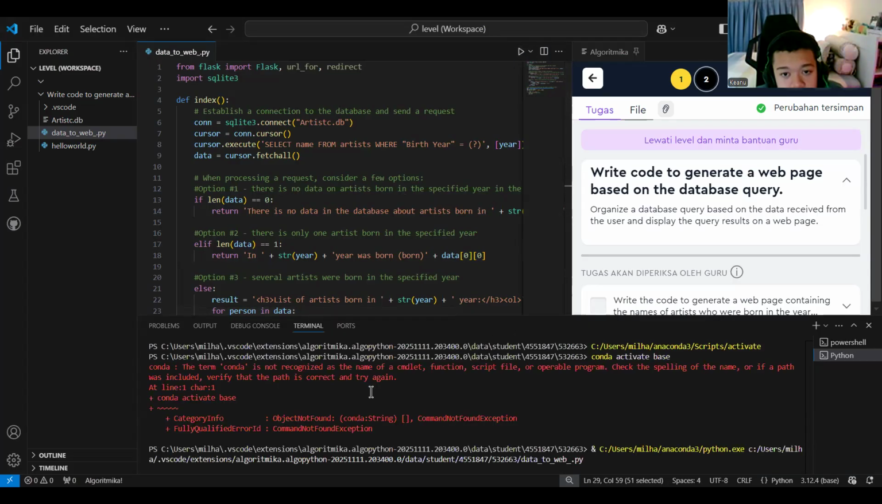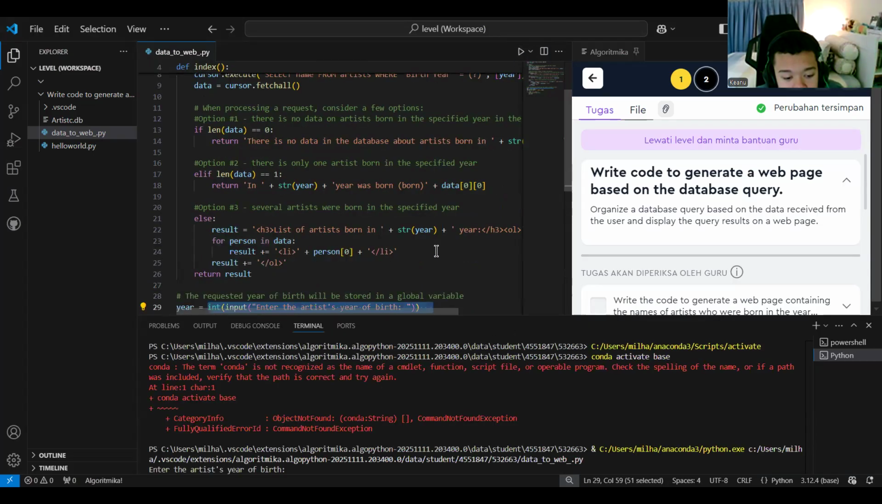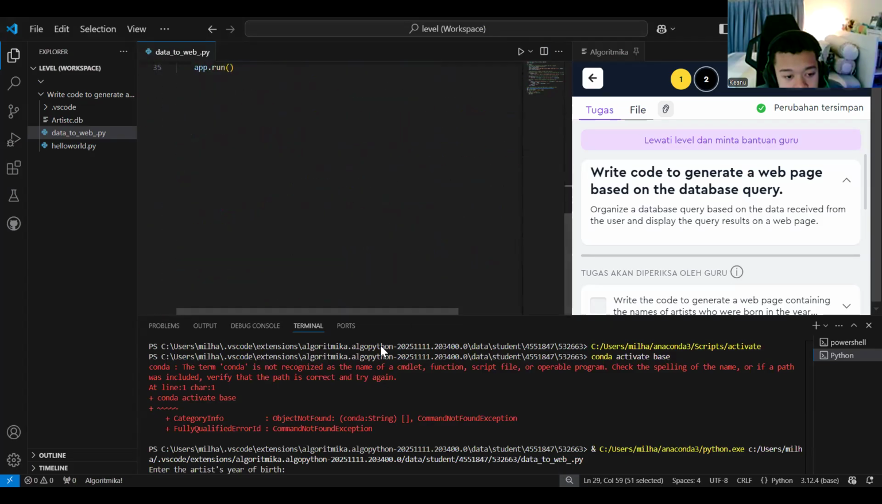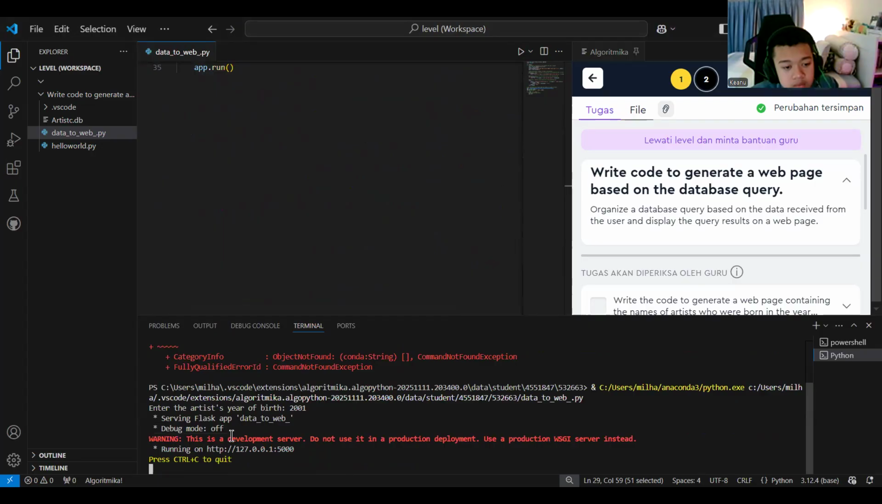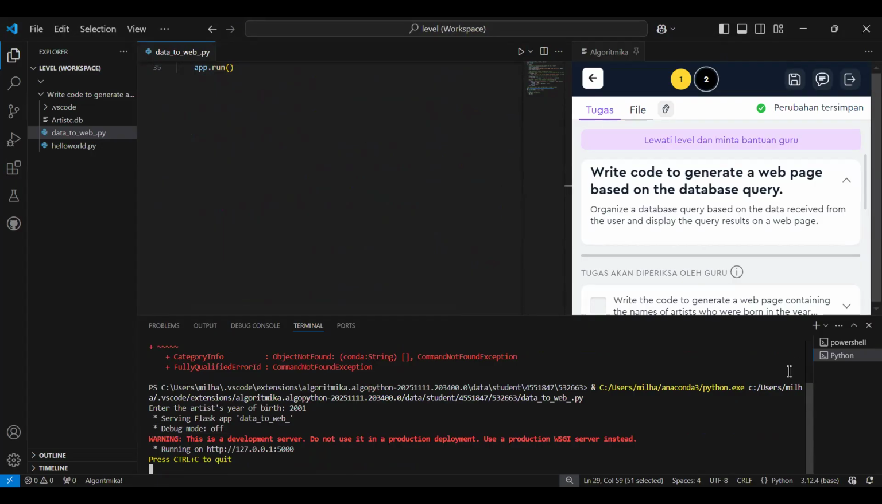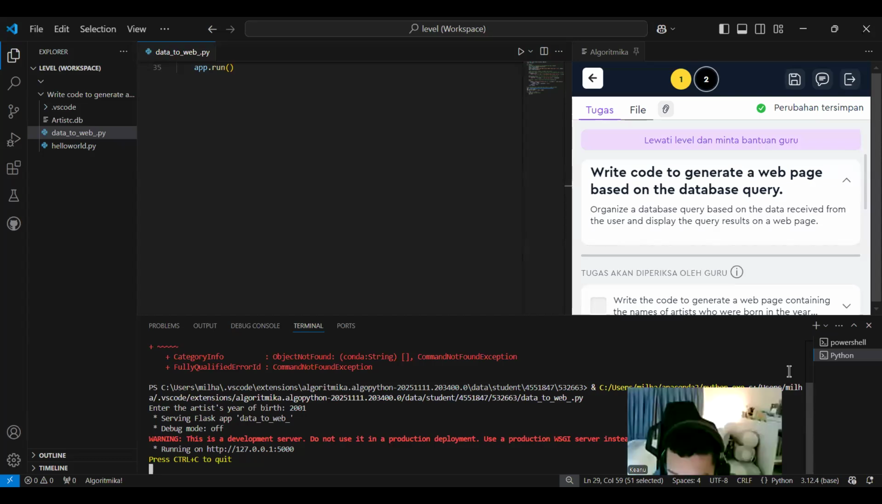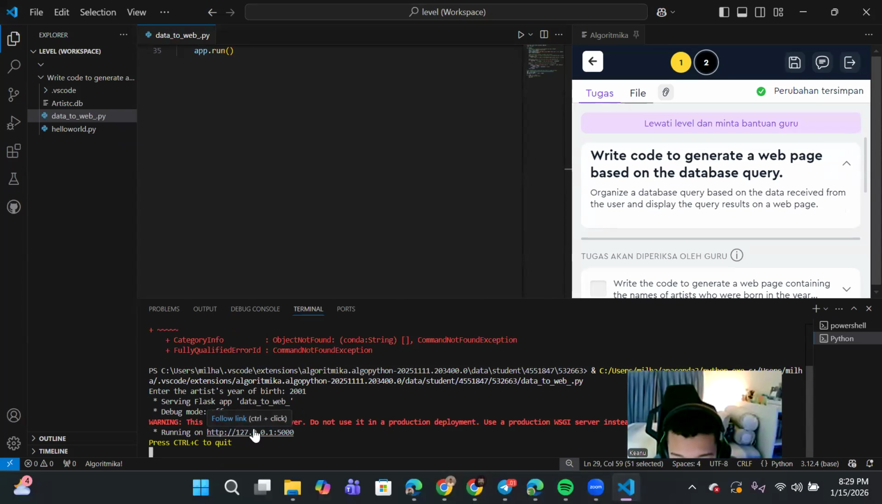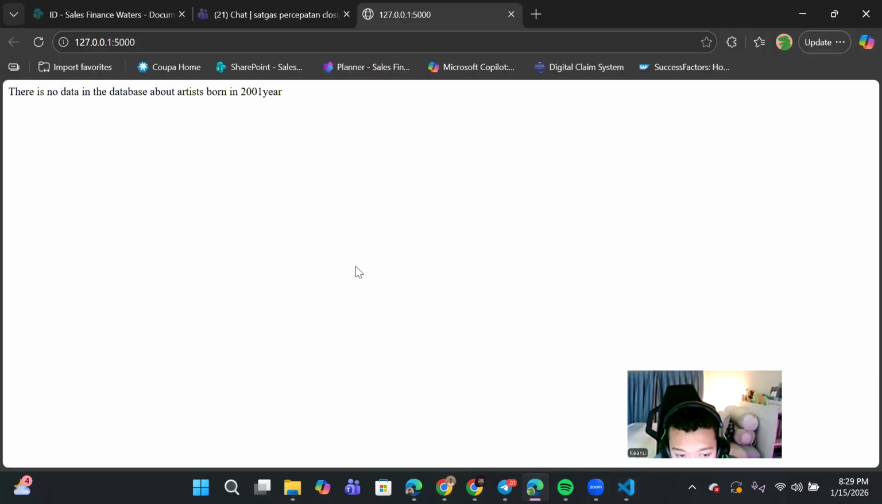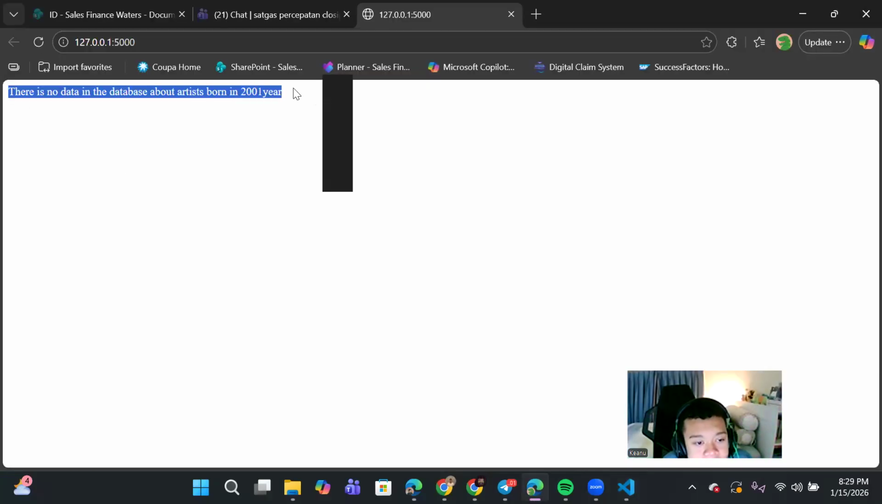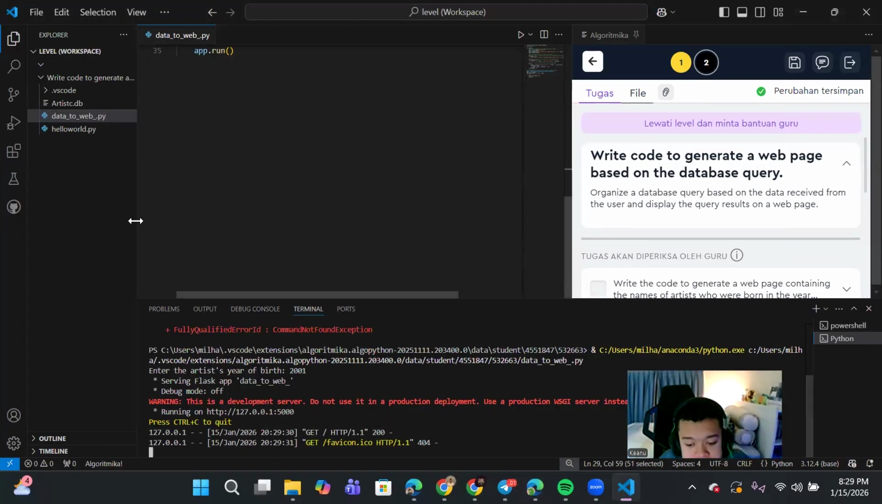Maybe when I run this, so where's the output? Okay, as you can see, it says enter the birth year of the artist. Maybe 2001. Okay, as you can see, it is serving the Flask app and showing us on the desktop. I will share my screen in full and you will see that. Don't worry, we will also learn this in the next lessons. Yeah, as you can see, this is the page about the artist born in 2001.